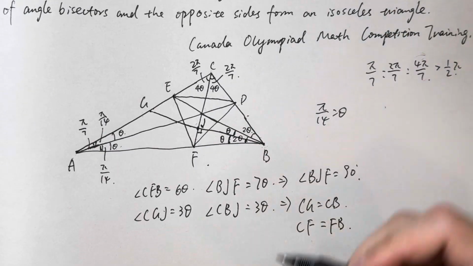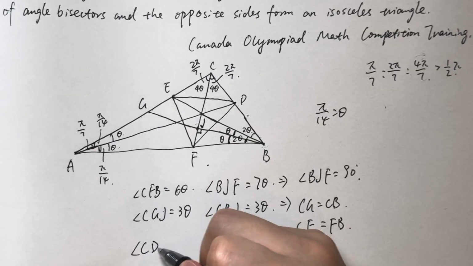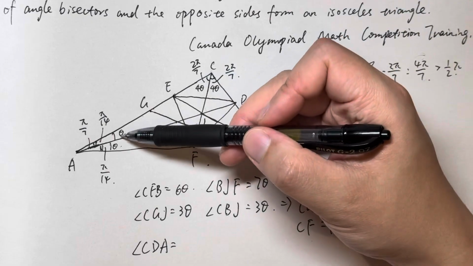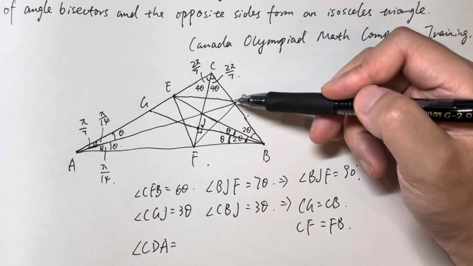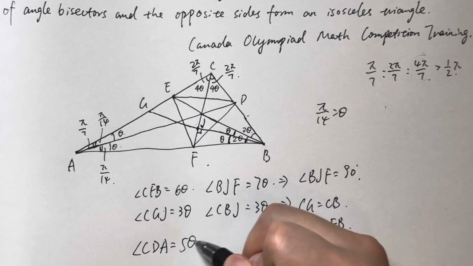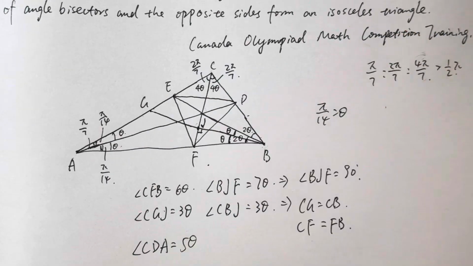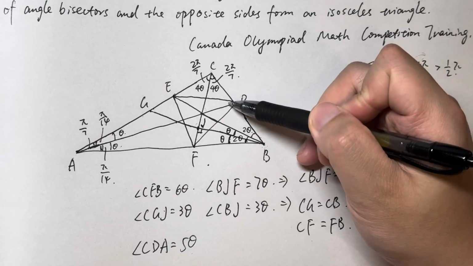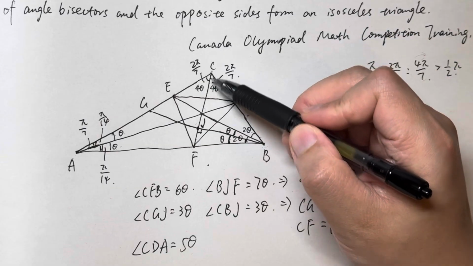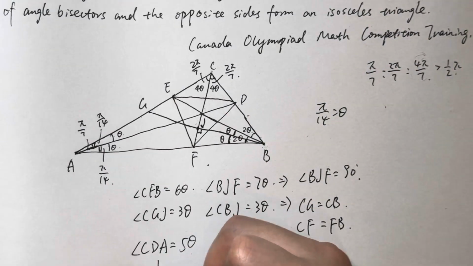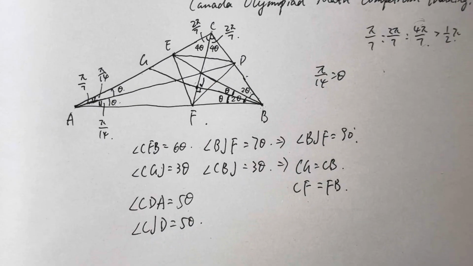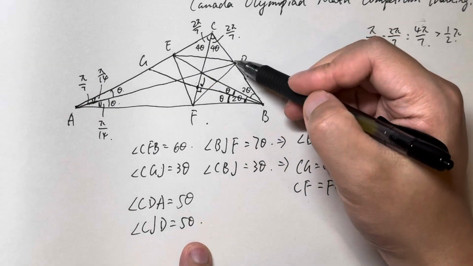And the angle CDA equals, because this is 4 theta, this is 4 theta, that's 8 theta, this is 1 theta, so the total is 9 theta, which means the angle CDJ or angle CDA equals 5 theta, right? 14 minus 9, that's 5 theta. And because this is 5 theta, this is 4 theta, the total is 9 theta. That means the angle CJD equals 5 theta. Right? That means CD equals CG.